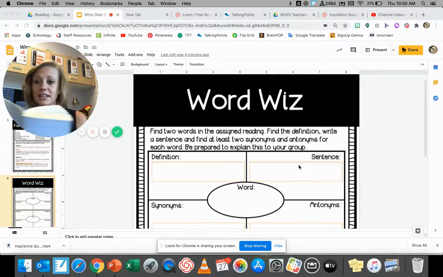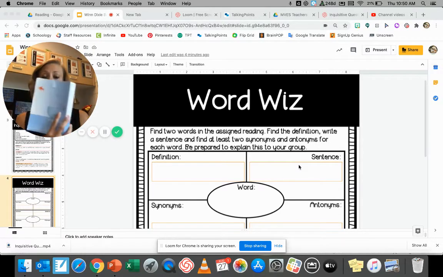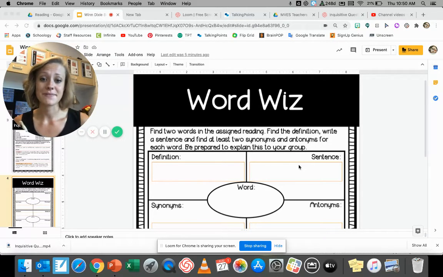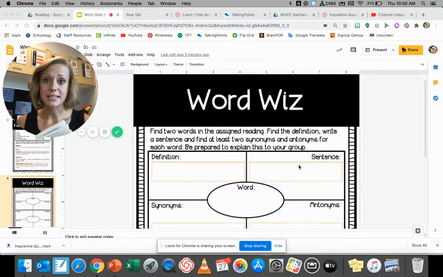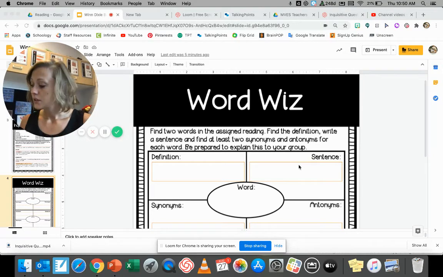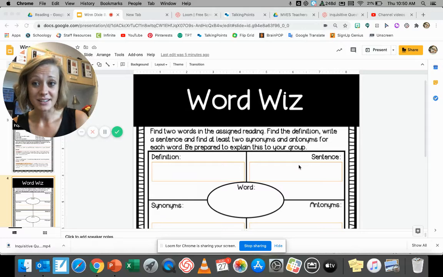Today, I'm going to find words out of this book. It's called Out of My Mind by Sharon Draper. If you haven't read this book, I highly recommend it. As I'm reading through the assigned reading for today, I came across a sentence. It says, I've seen dozens of doctors in my life who all try to analyze me and figure me out. The word I want to pull out today is the word analyze. So I'm going to add that word here.